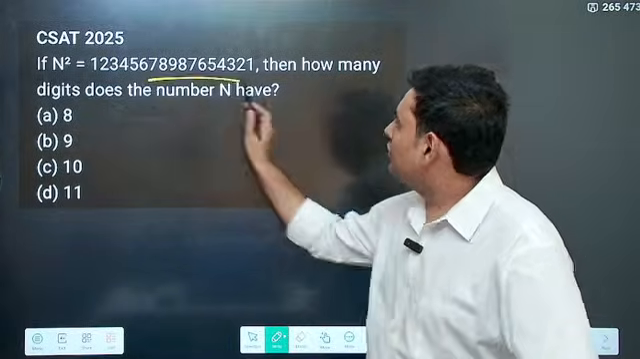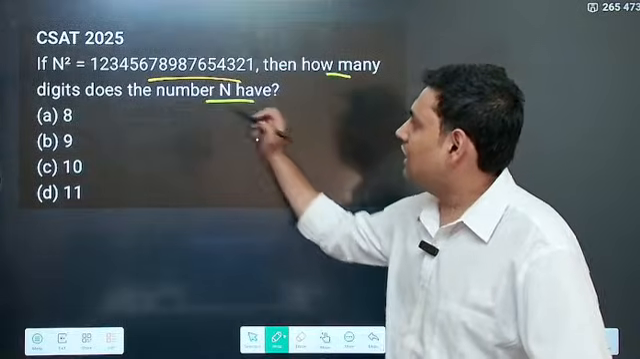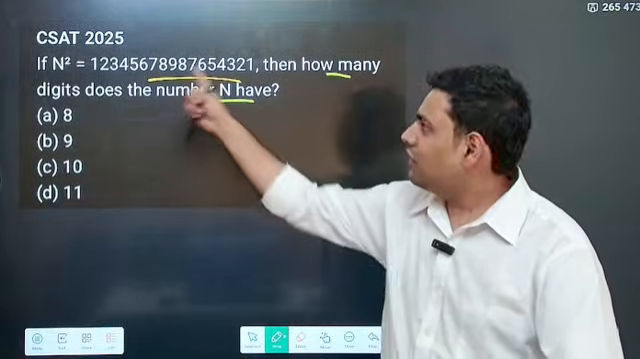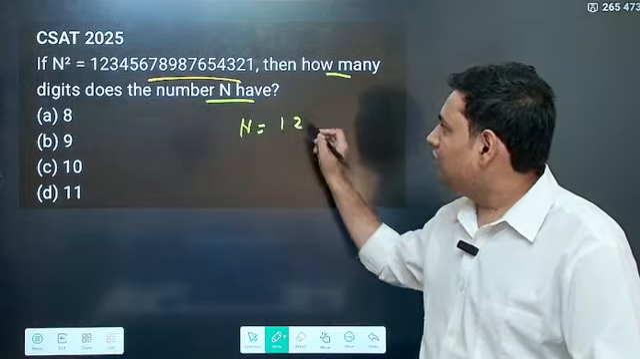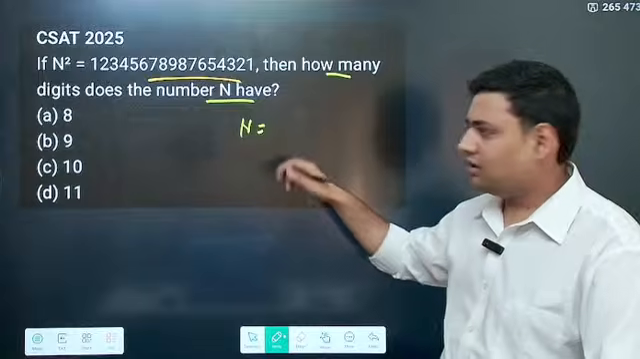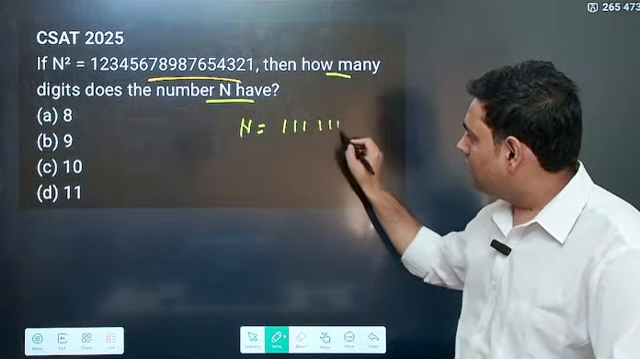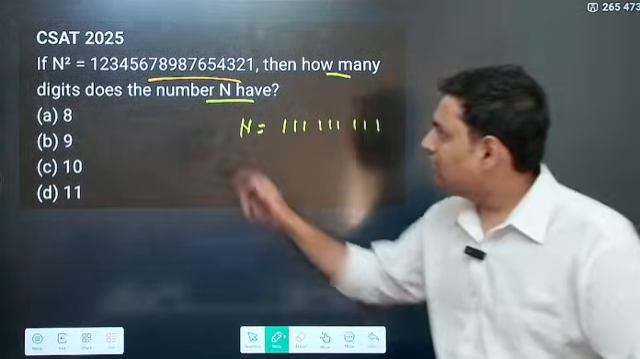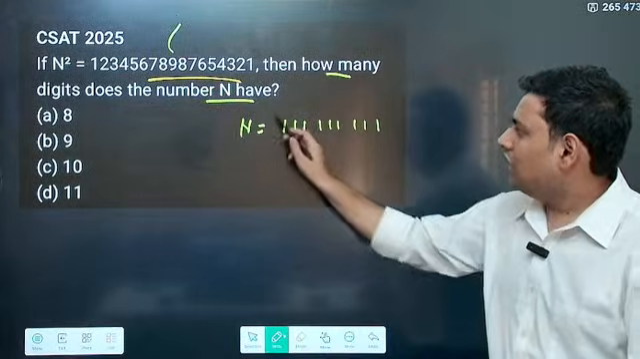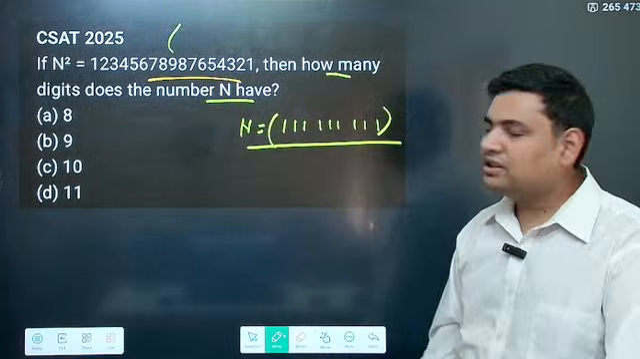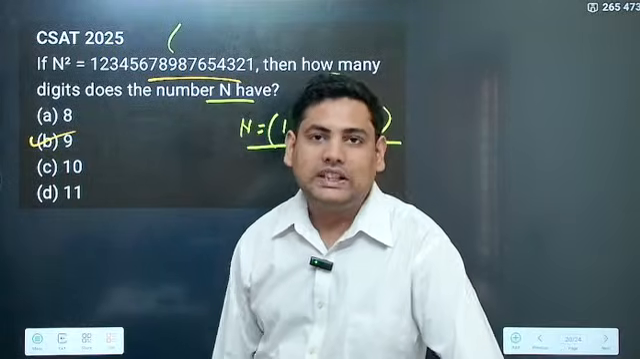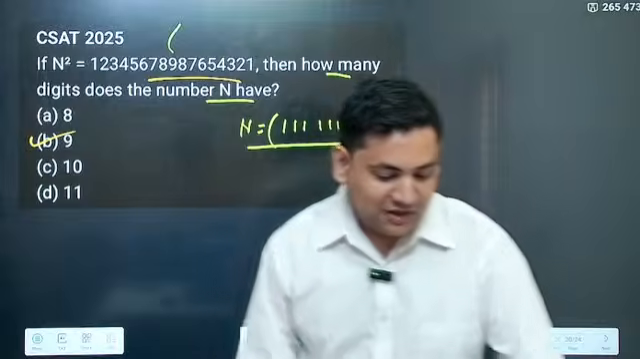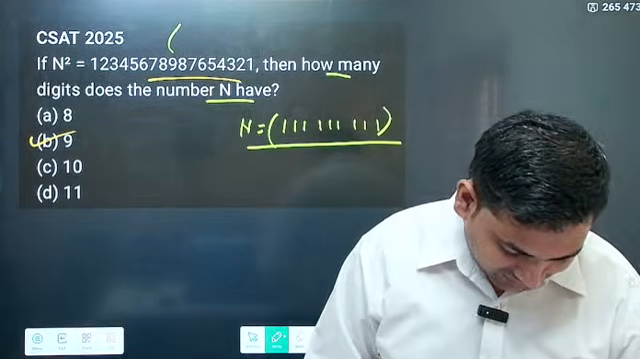If n square is equal to this, how many digits does n have? What is n? n is 1, 1, 1, 1, 1, 1, 1, 1, 1, because it is going till 9. So n is very clearly this, and it has 9 digits. The answer becomes B directly. That's why PYQs are important.